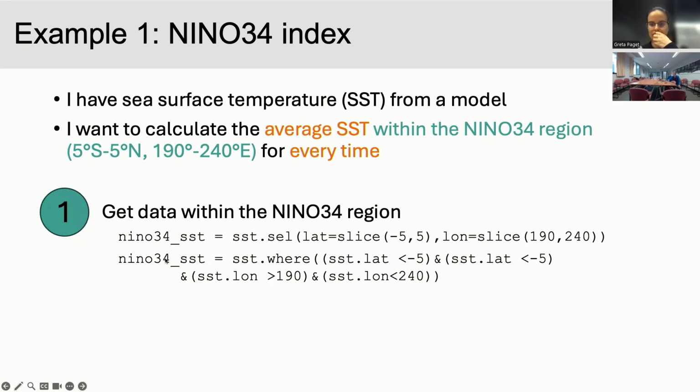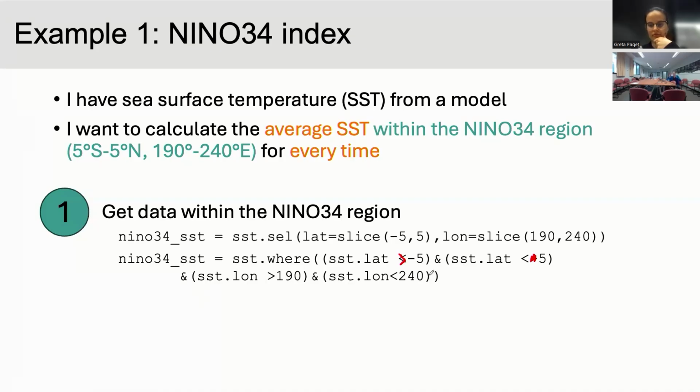Or if it was a weird grid, you might want to use .where, and you could use SSTs where the latitude is less than -5. That's backwards. That should be a greater than. Latitude is greater than -5, and latitude is less than positive 5. And longitude is more than 190, and longitude is less than 240.